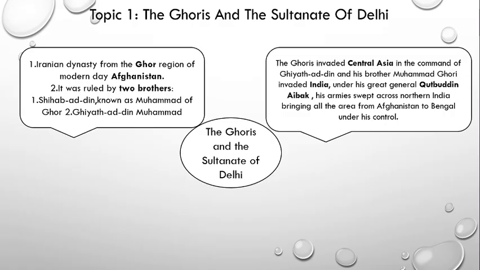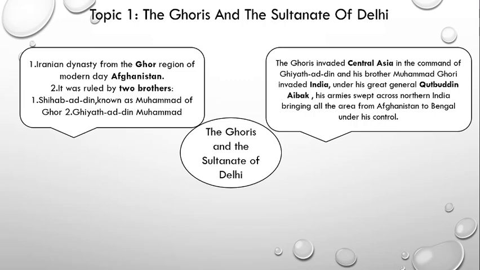The Ghoris invaded Central Asia under the command of Ghazuddin, and his brother Muhammad Ghori invaded India. Under his great general Qutb Aibak, his army swept across northern India, bringing all the area from Afghanistan to Bengal under his control.